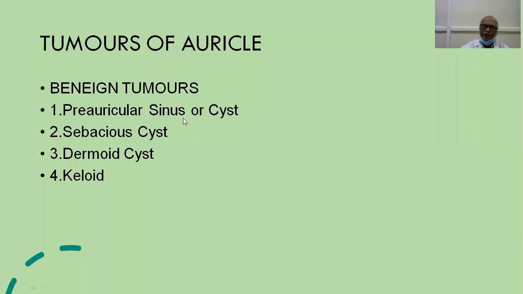If the opening of the sinus gets blocked, then it will result in a cyst. And obviously the treatment is excision in toto. You have to carefully excise the entire sinus. Otherwise, the condition is going to recur.